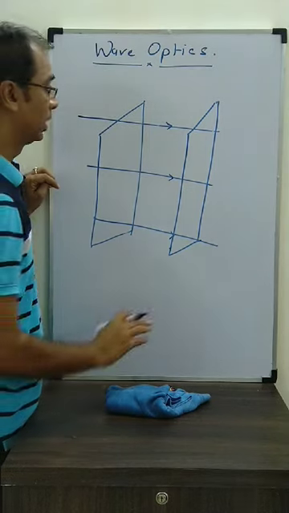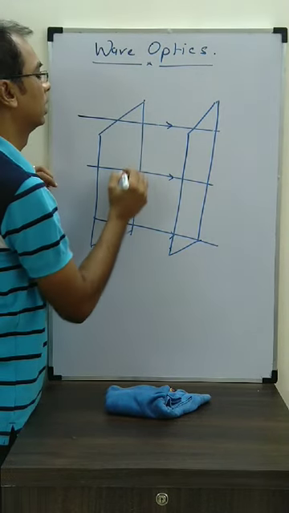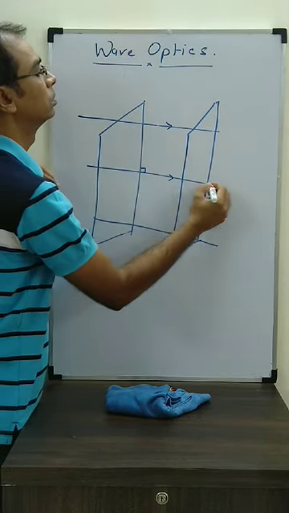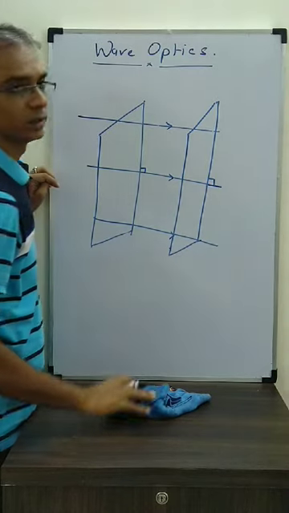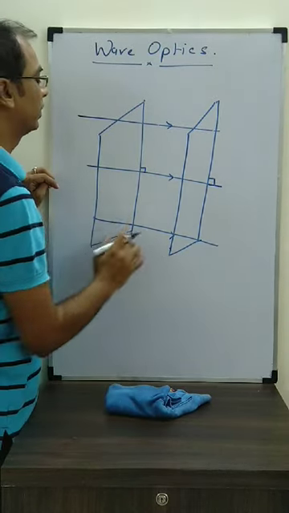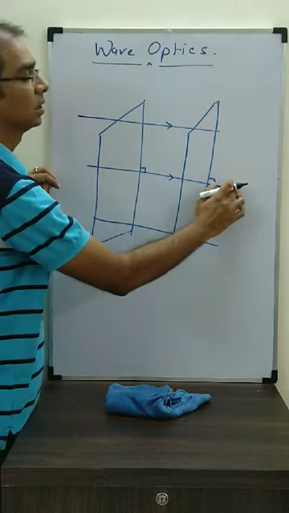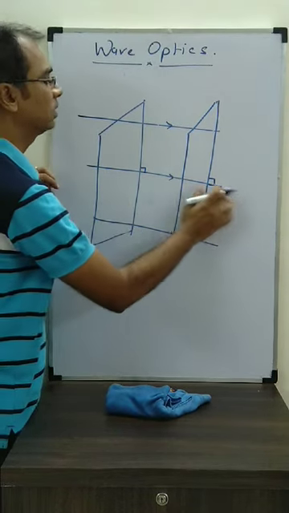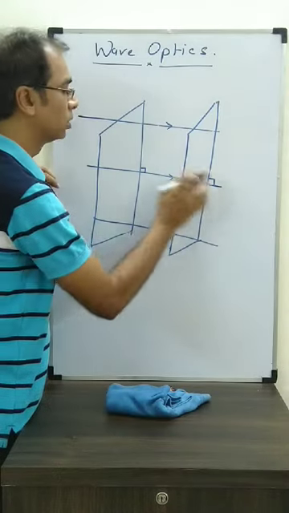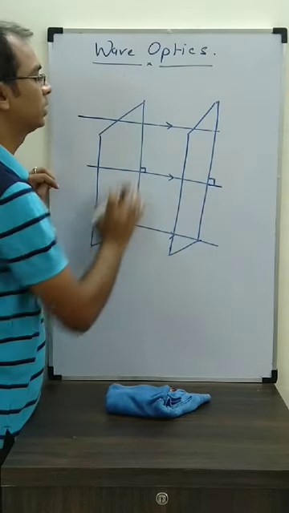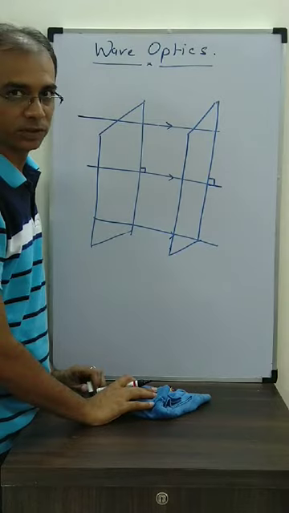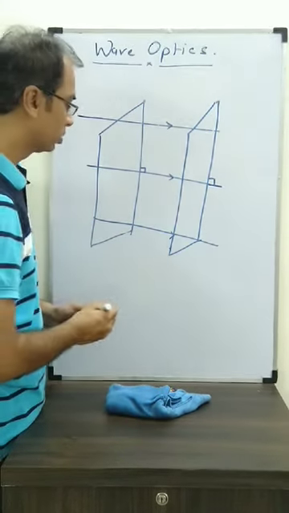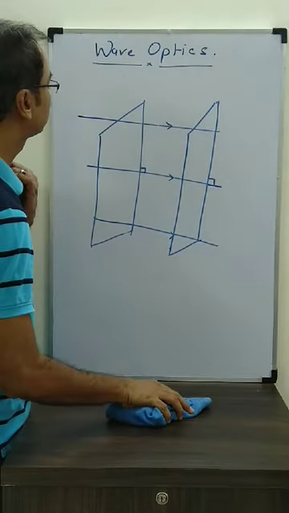These are plane wavefronts, and here you see that these rays are perpendicular to the wavefronts. If I say that this is the xy plane, then this is the z-axis. Or if I say that this is the yz plane, then this is the x-axis. So wave energy is always perpendicular to the wavefronts. There are certain questions we can do in this case.